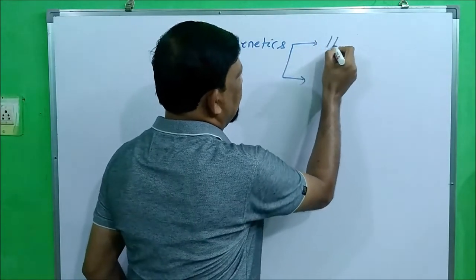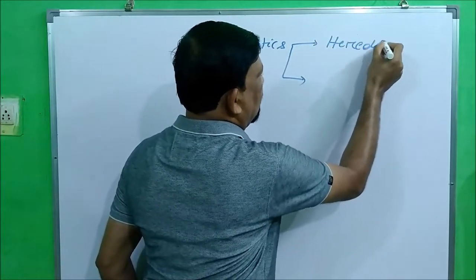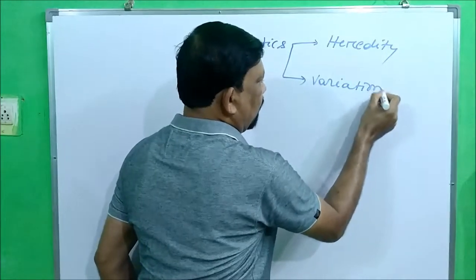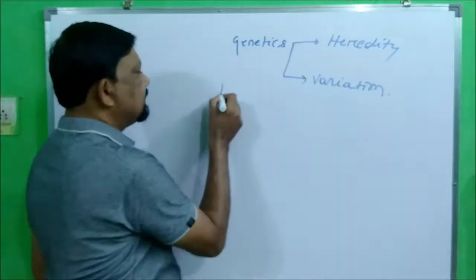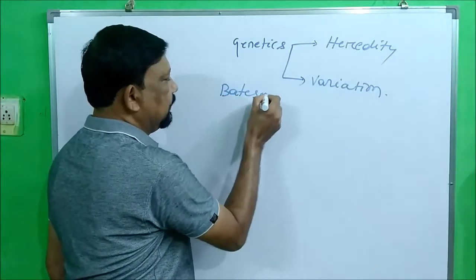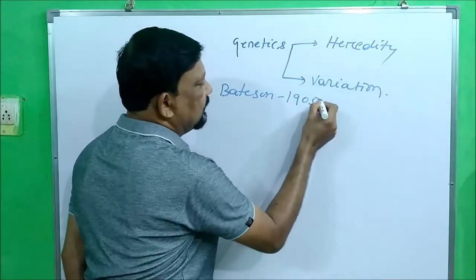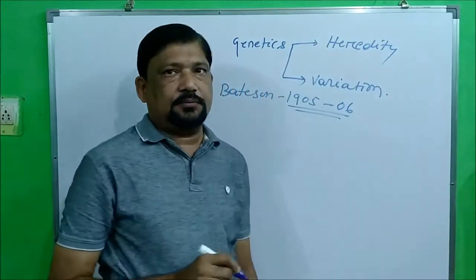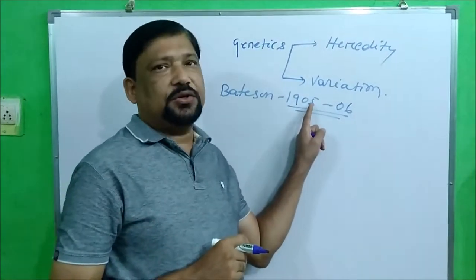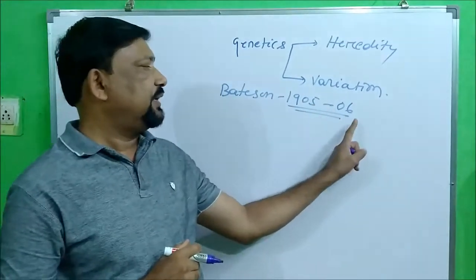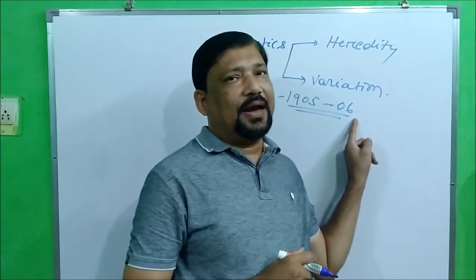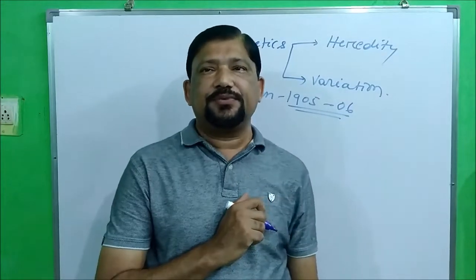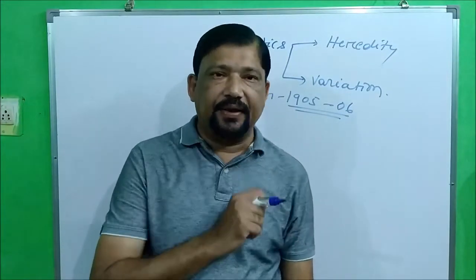Number 1 is heredity and another one is variation. Who coined this term? Bateson, B-A-T-E-S-O-N, in the year 1905. Some say it is 1906 also. Non-officially he used this term in 1905 and officially he declared it in 1906. Whatever it may be. So these 2 terms: heredity and variation.